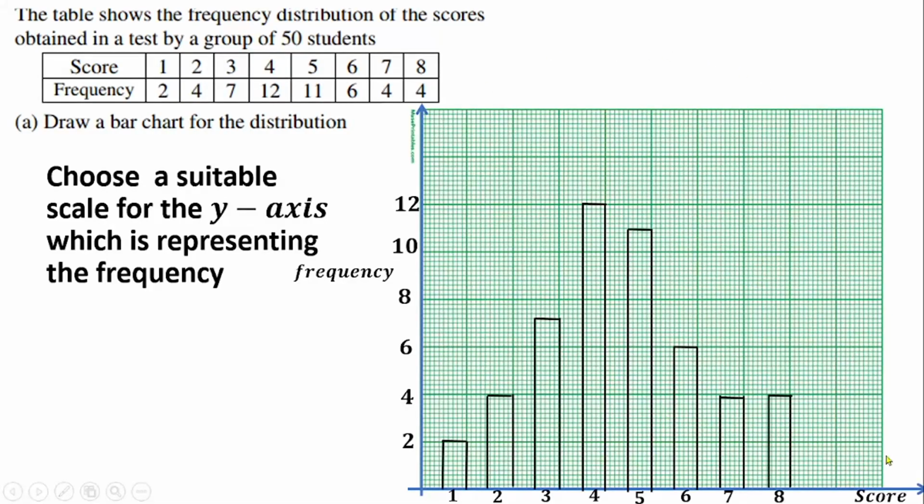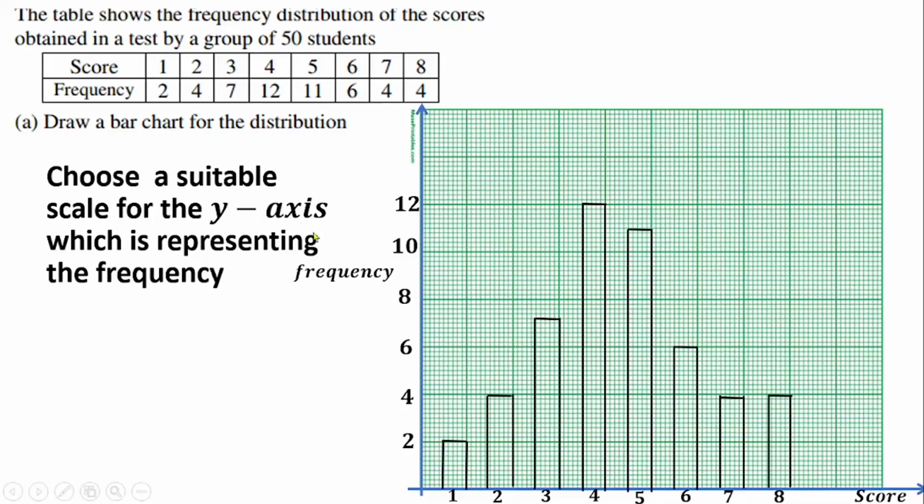Now assuming that my graph is a long graph and I have enough space, instead of me using half of the box for the block, I can use a whole box to represent a rectangular bar if I have enough space to give me the space in between the bars.